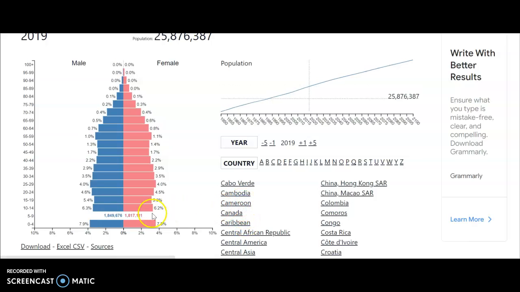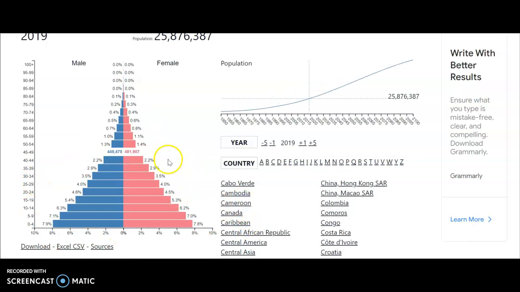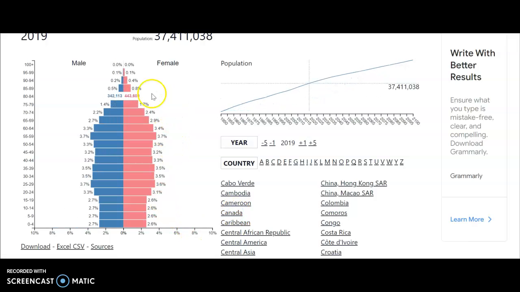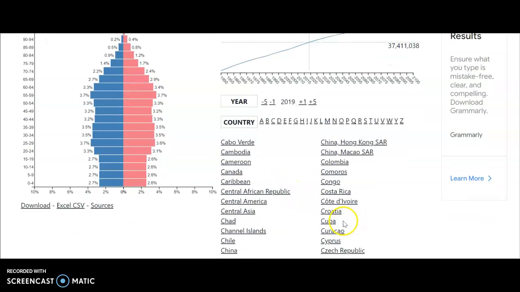So here's Cameroon, which has a lot more young people than older people. Fertility rates are higher in Cameroon than they are in Canada. But also in Canada, you have a life expectancy that's longer. So your chance of reaching these older ages is higher. So it's really neat stuff. You can mess around with that and look at all the different countries around the world. See which countries look a little bit different than others.